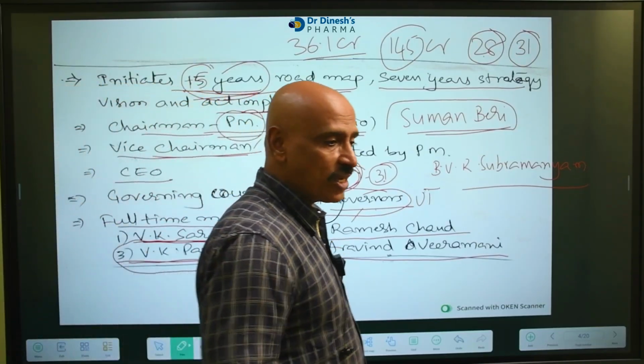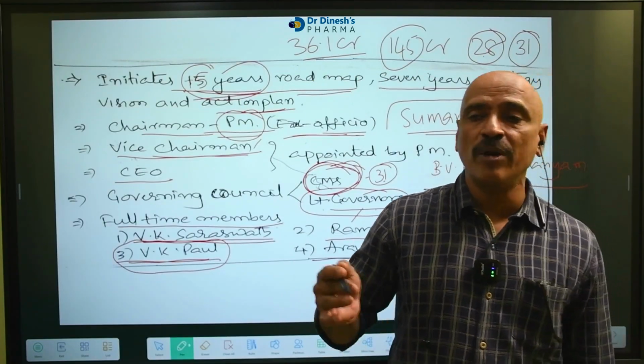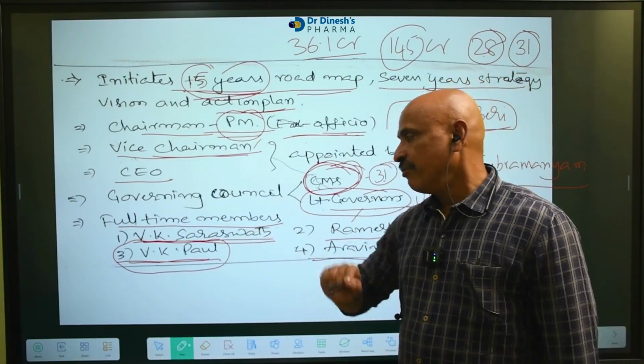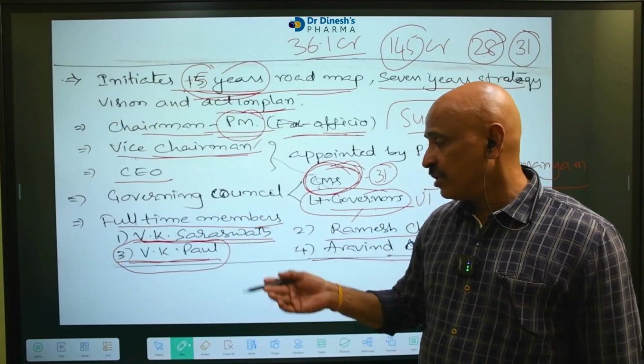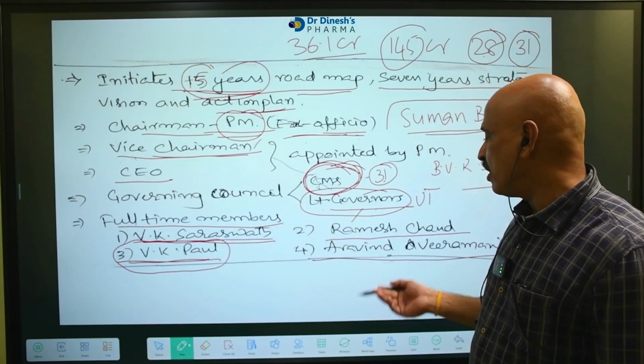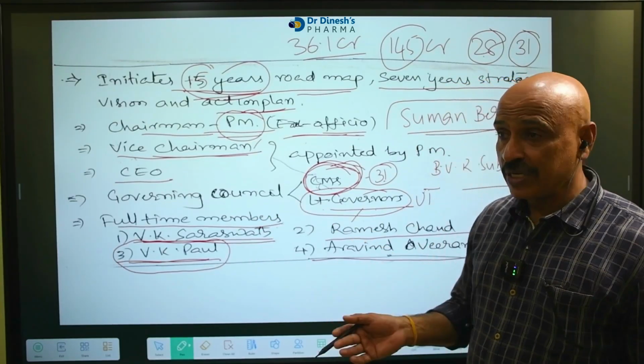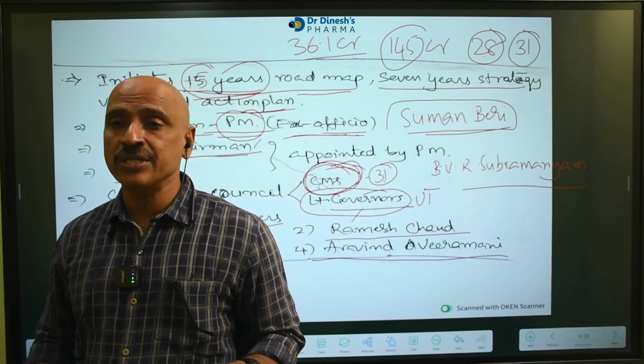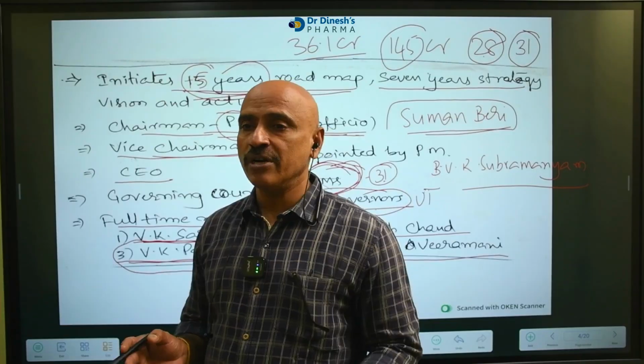A question is possible to ask like this: which of the following persons is not a full-time member in the NITI Aayog governing council? Remember these persons: V.K. Saraswat, V.K. Paul, Arvind Panagariya, Ramesh Chand. Previously, Arvind Panagariya was vice chairman of NITI Aayog, but the present person is the 16th Finance Commission chairman.